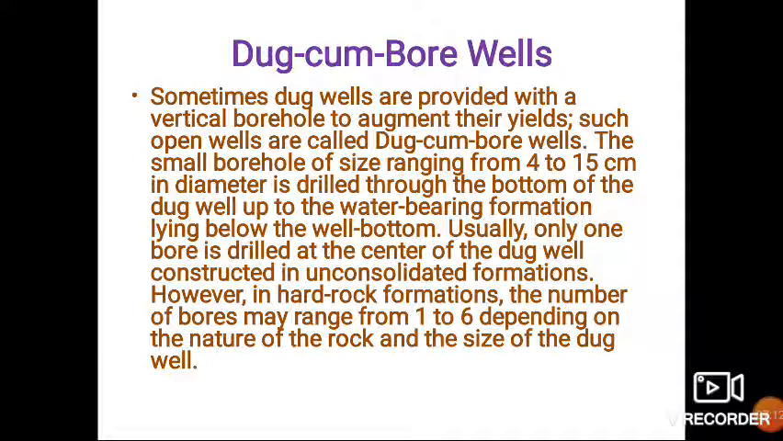Then the next type is dug cum bore wells. It is a combination of wells. It is actually a dug well, but to augment its yield, a bore well has been drilled through it, and it is called a dug cum bore well. Of course, the size of the bore well is generally small, ranging from 4 to 15 centimeters in diameter. It is drilled through the bottom of the dug well up to the water bearing formation or aquifer lying below the well bottom.